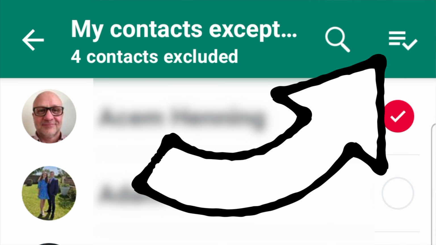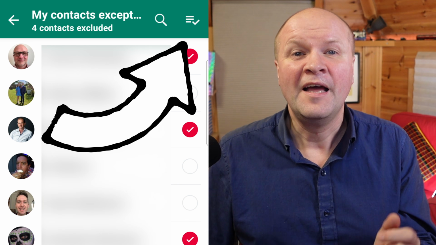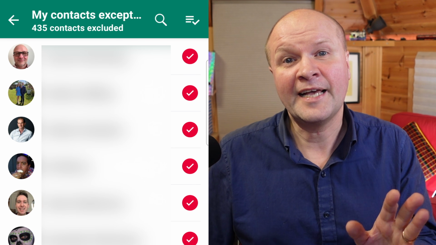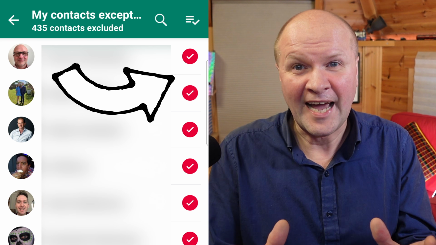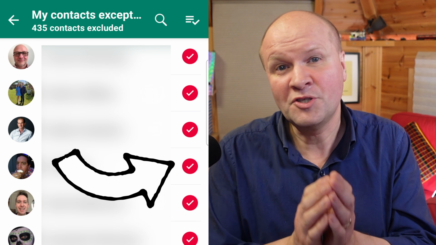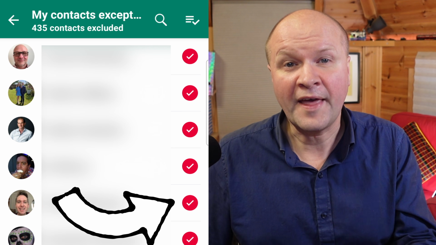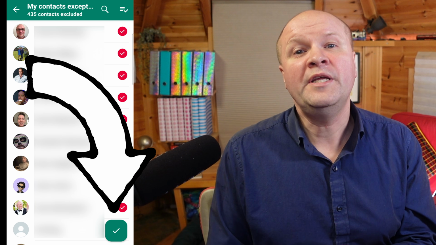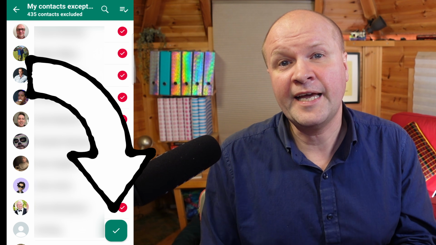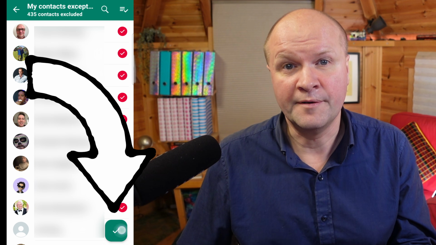But if we click on this icon with the three lines and a check mark, that instantly selects all my contacts. So now all my contacts are unable to just add me to a group without asking permission. To save this setting, we need to click on the green tick in the bottom right hand corner.